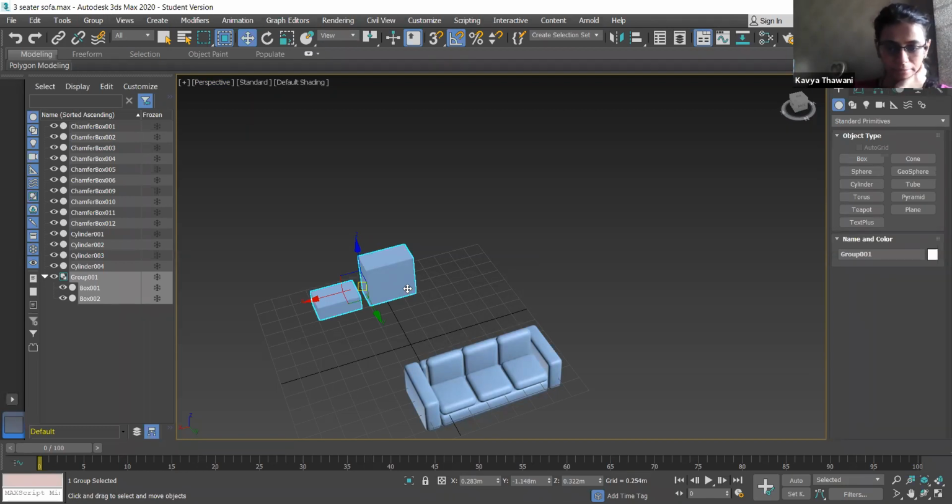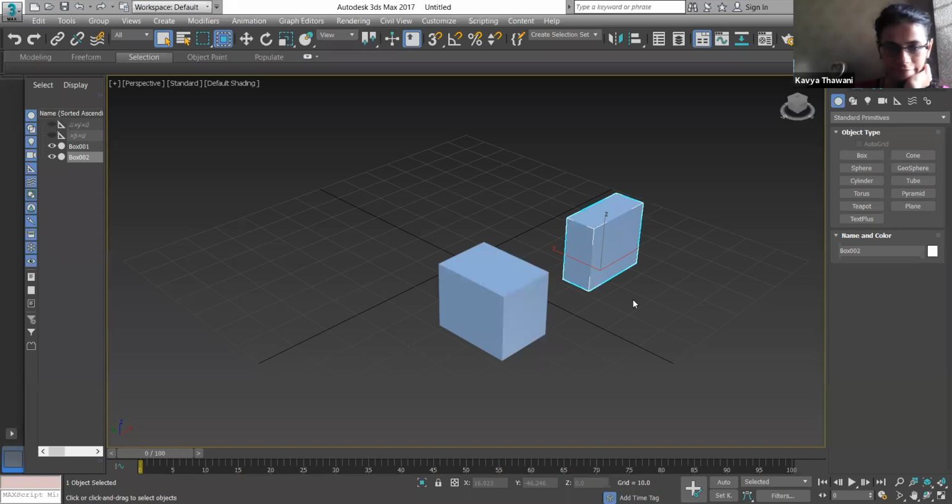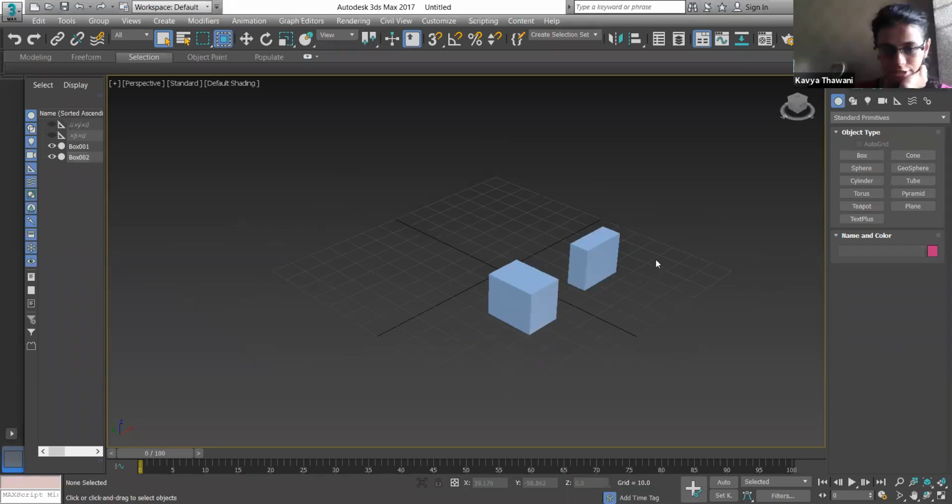I'll share my screen. You stop sharing your screen, then I'll start. Okay. Are you able to see my screen? Yeah. You can see I have created two objects. The objects are there. I haven't created a group.